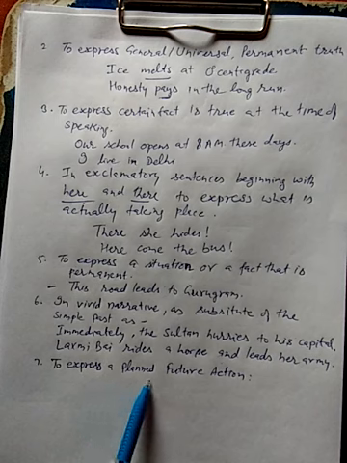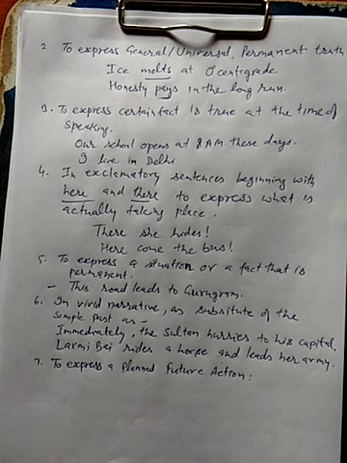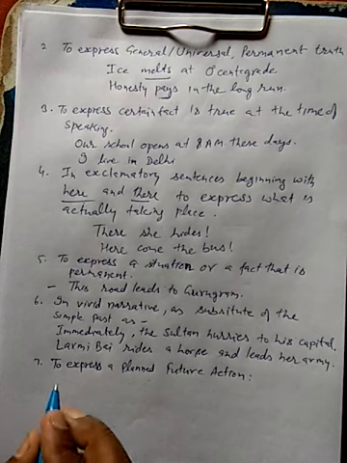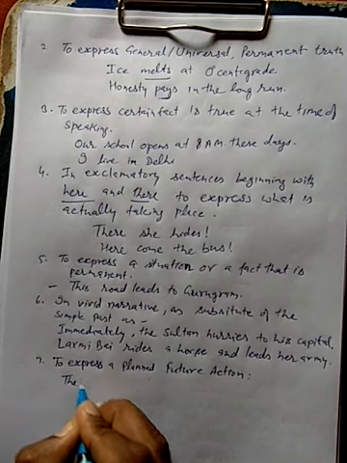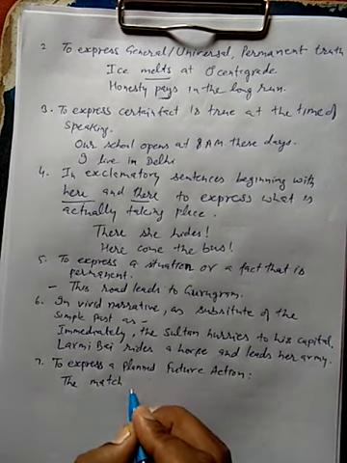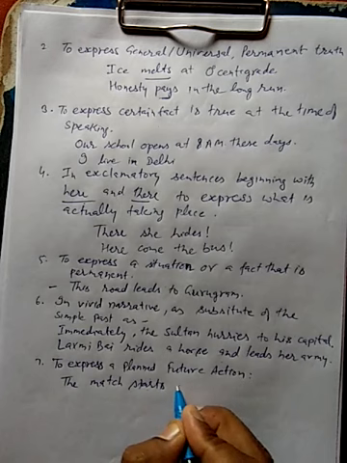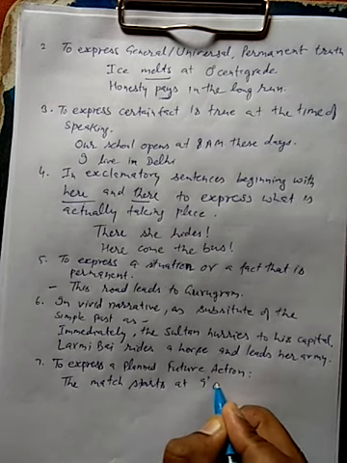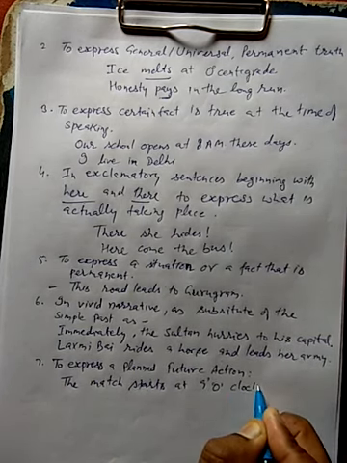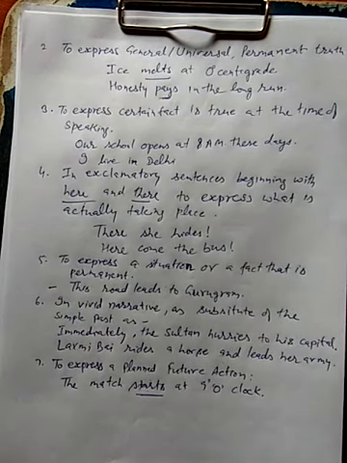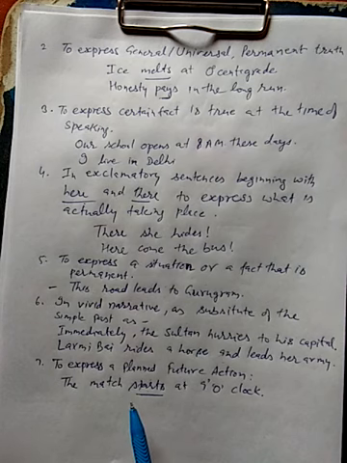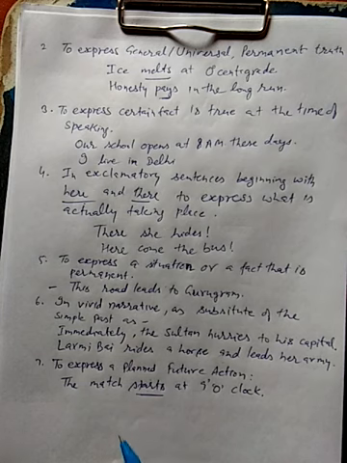To express a planned future action. How can we express a planned future action using this tense? So for example, the match starts at 9 o'clock. So the schedule of this match has already been decided. So it starts. To show a planned future action, we use simple present tense.